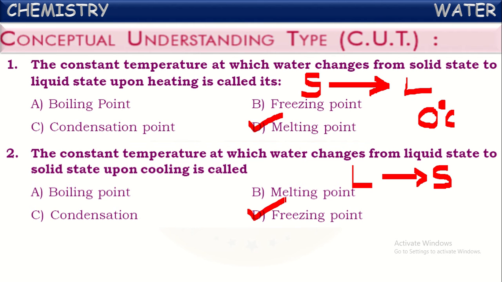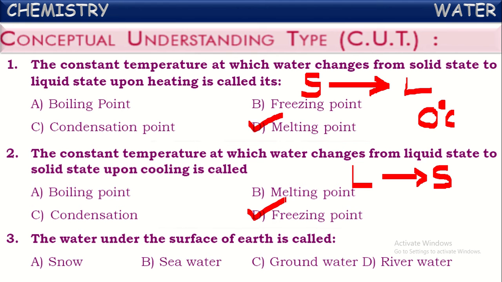Okay, next one. The water under the surface of the earth is called. What do you call that water present under the layers of the earth? We call that water groundwater. When it rains, a certain amount of water percolates or sinks into the layers of the earth and will be stored on the rocky layers under the earth. That water present under the earth is called groundwater.